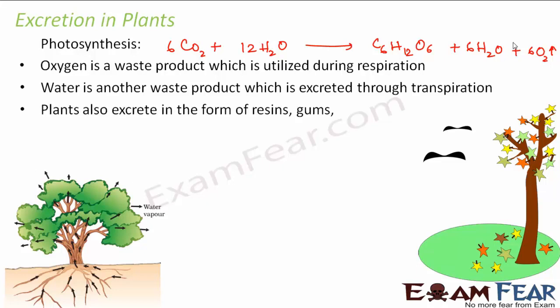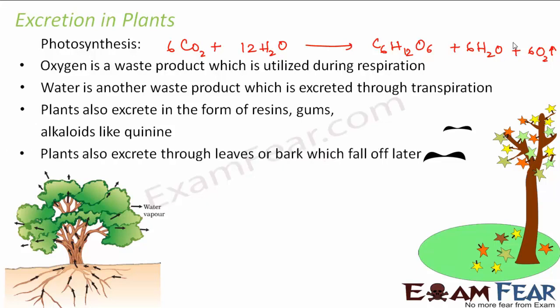Now not only oxygen and water, plants also excrete in the form of resins, gums, and alkaloids like quinine. All these materials are useful to us. These resins are glue-like substances, which are used for making gums and such things. Also this quinine is used for medicinal purposes. They are useful for us. But what do these plants do? They keep their waste materials in such substances because they know that they will get rid of these substances. These substances will get out of the plant's body in some time. So that is how they can get rid of the wastes.